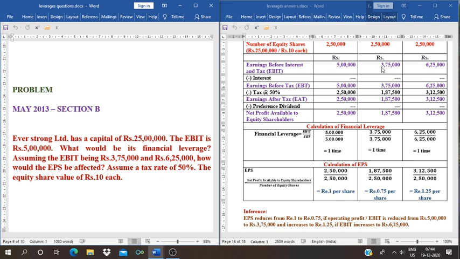If EBIT is going to decrease, EPS will also decrease from 1 to 0.75 per share. If EBIT is increasing, automatically EPS will also increase. That is, see, from 1 to 1.25 per share is there.